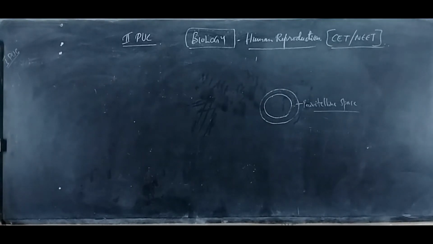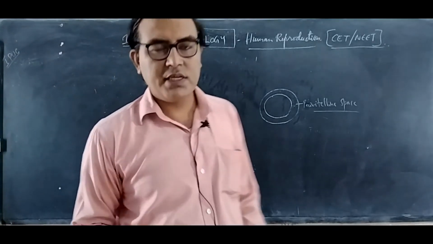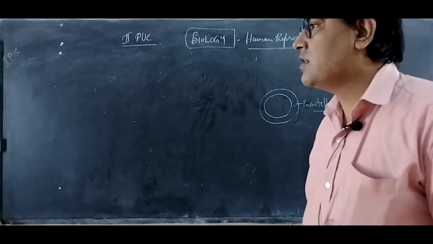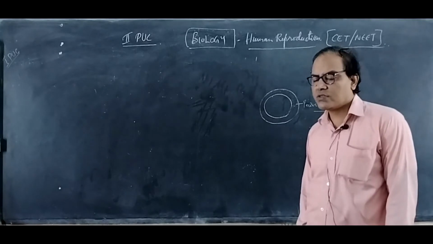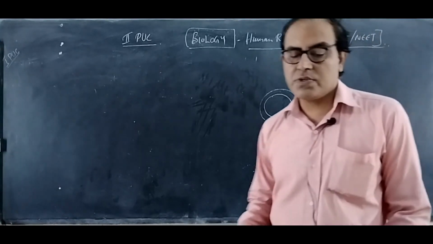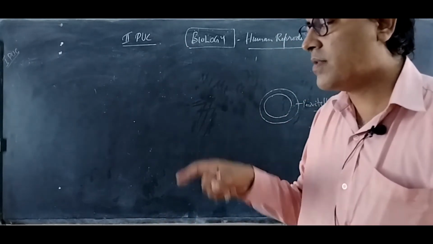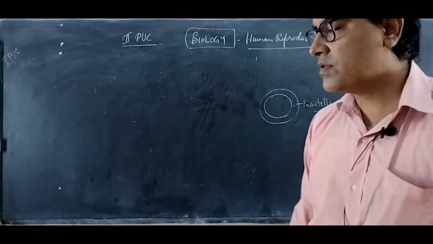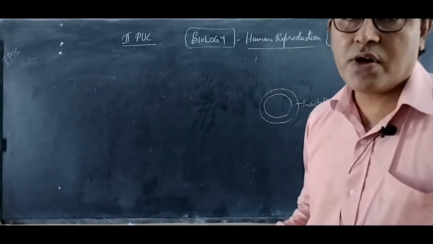Morula is the stage after fertilization where there are 8 to 16 blastomere cells. Then later the morula will change into a structure called the blastocyst. The mammalian blastula is called the blastocyst, which encloses the cavity called the blastocoel. The outermost cell layer is called the trophoblast or trophectoderm, and the inner mass of cells, which are stem cells that can give rise to any part of the embryo, is called the inner cell mass or embryonic knob.